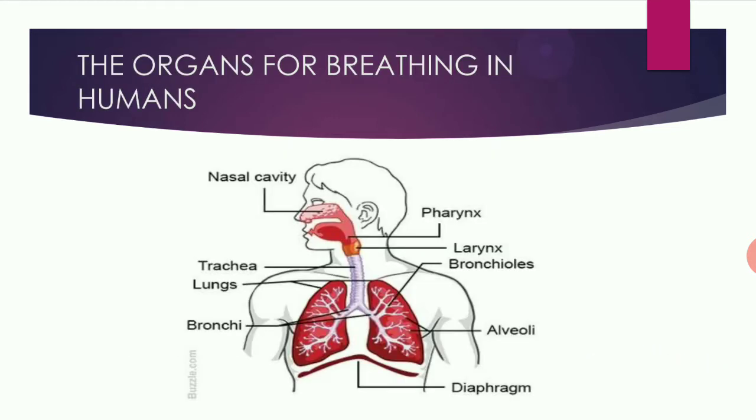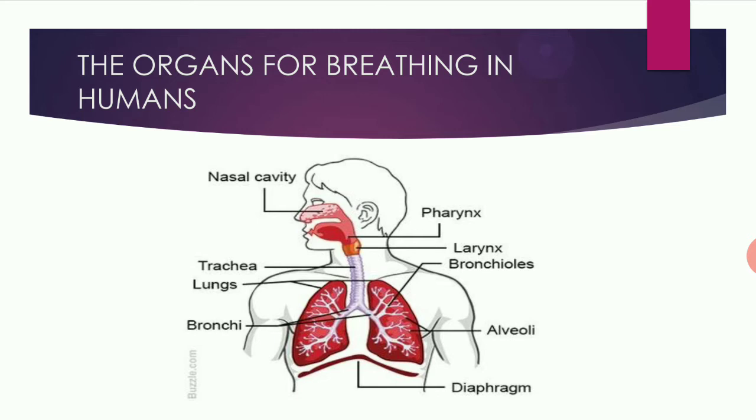Next, respiratory system in humans. That is the organ for breathing in humans. In this figure we have the nasal cavity, then trachea, bronchi, lungs, bronchioles, and alveoli, which are present at the tip of the bronchioles.